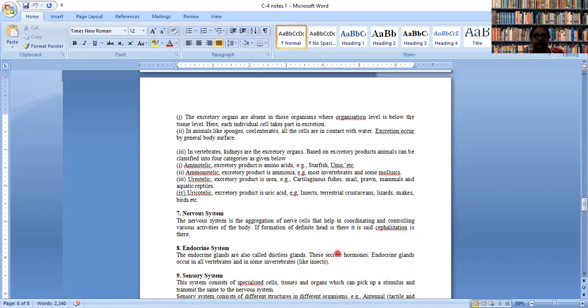In case of invertebrates like insects, they may also have endocrine system. For example, there can be hormones which help them in molting, that means the changing of the body shape. They may act as a pheromone. Have you ever heard about pheromones?